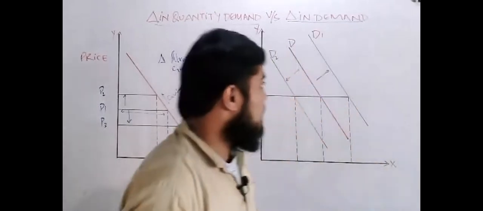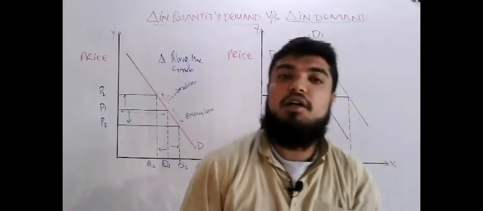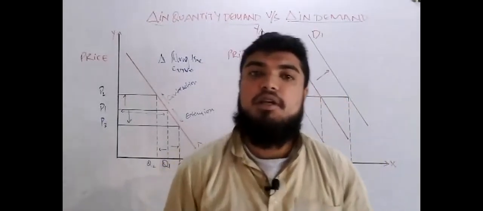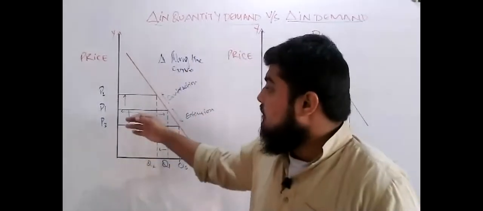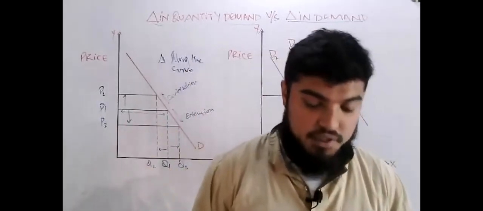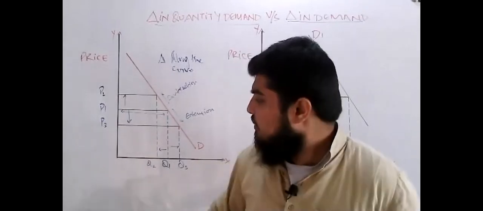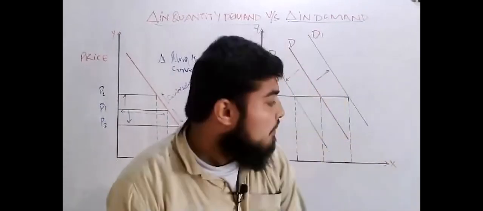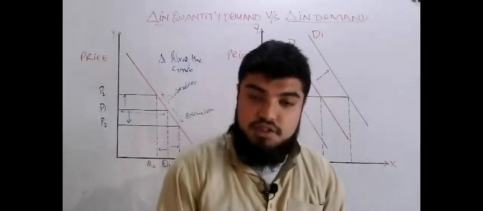Now moving towards a change in demand. A change in demand occurs due to factors other than price. We have discussed that the price changes the quantity demanded. In our previous session, we discussed it in detail. We have had a quick review of it. Now moving towards this change in demand.